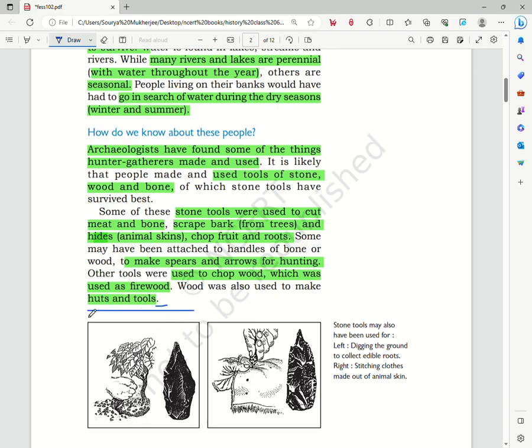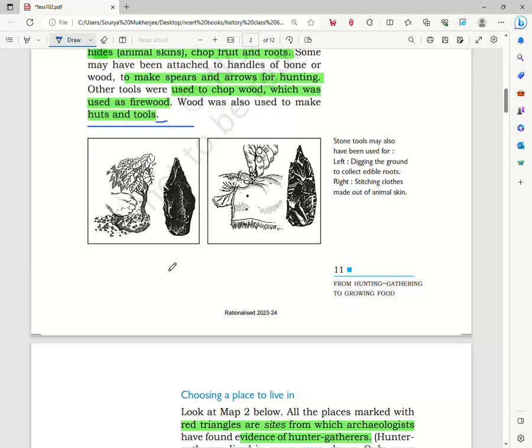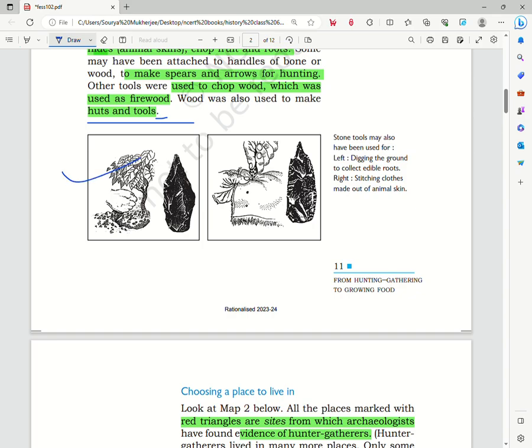So these are the stone tools and woods that we find that the hunter-gatherers used, and these act as a sort of evidence that we have to get information about the hunter-gatherers. Now if we see this image, we can see that stone tools are used for digging the ground and collecting edible roots, stitching clothes made out of animal skin.